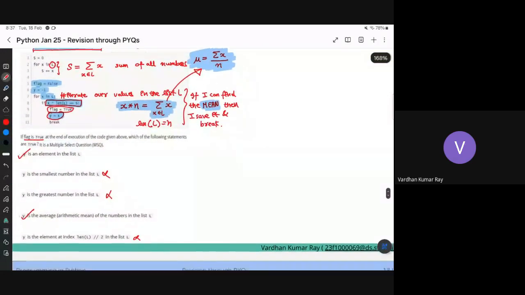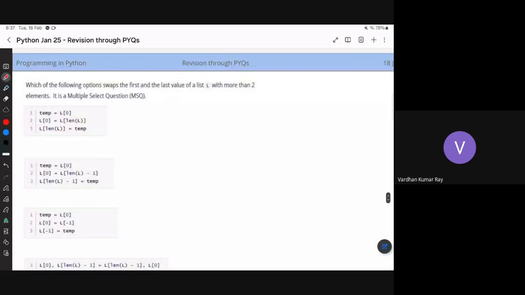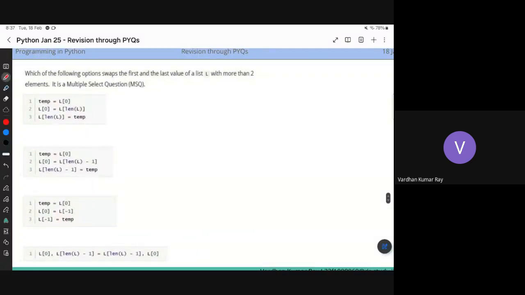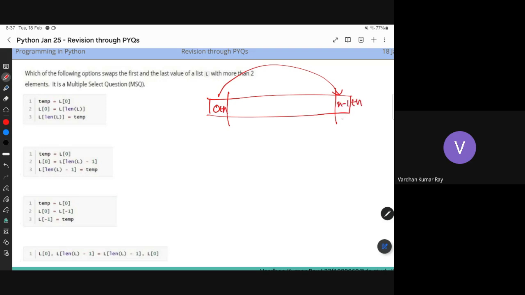So let's move on with the next question. If you guys still have doubts, you can go over the notes. I will share it. Which of the following options swaps the first and last value of the list L with more than 2 elements? Suppose this is the list. We just need to swap these values. If something was at the 0th index, it will go to the last one, and the last one will come to the first. You have to find all those possible code snippets which will help you do that. So can anybody help me how to do this?